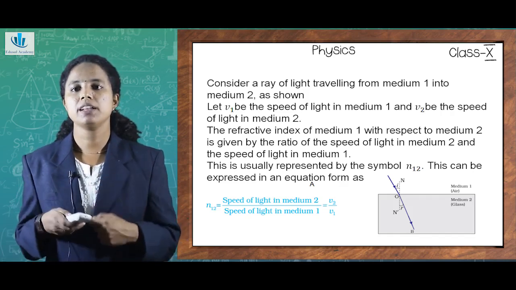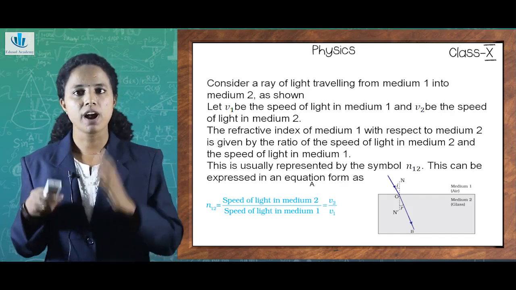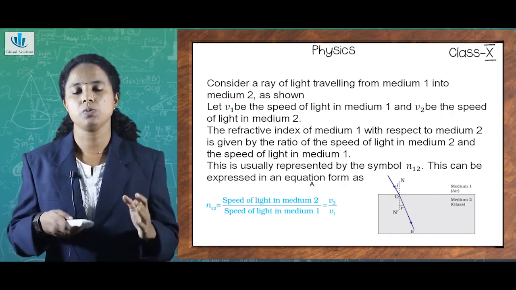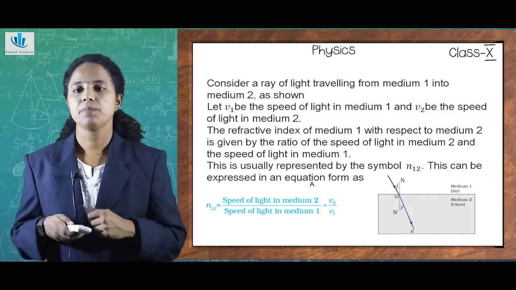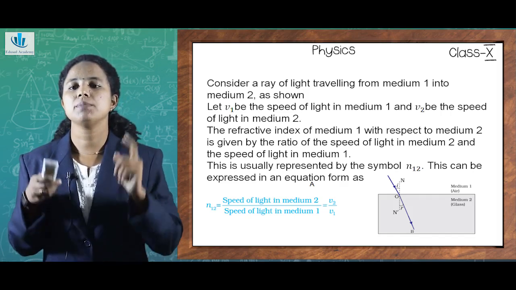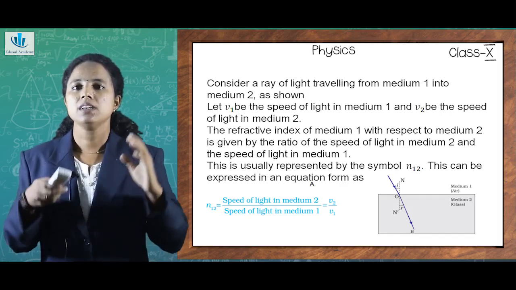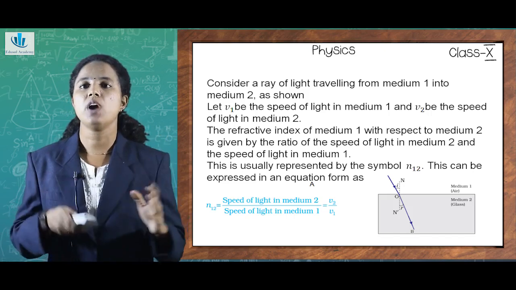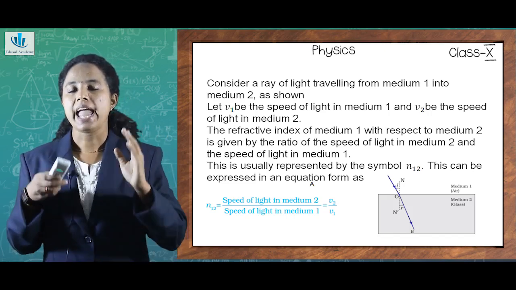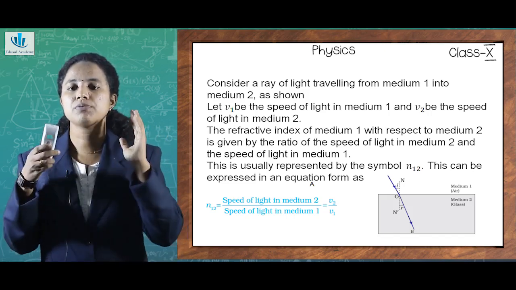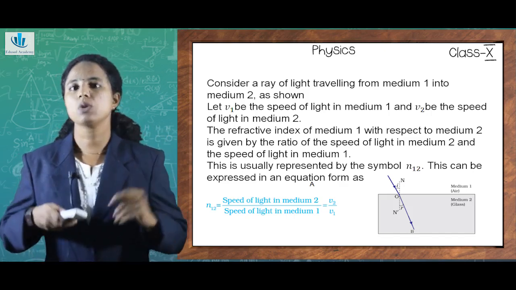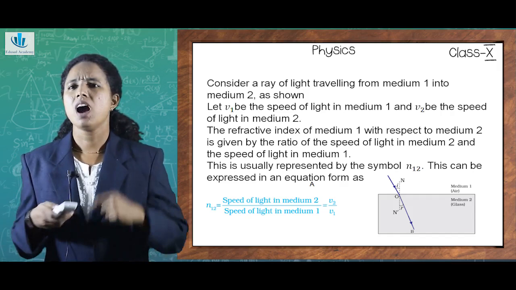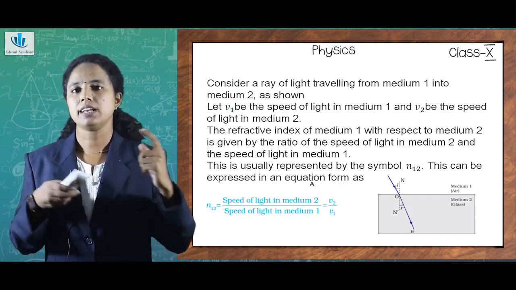So if you need to find the refractive index of medium 1 with respect to medium 2, which is denoted as N12, it is given by the ratio of the speed of light in medium 2 to the speed of light in medium 1. That is, N12 is equal to speed of light in medium 2 by speed of light in medium 1, which equals V2 by V1. How does it invert in case of V?